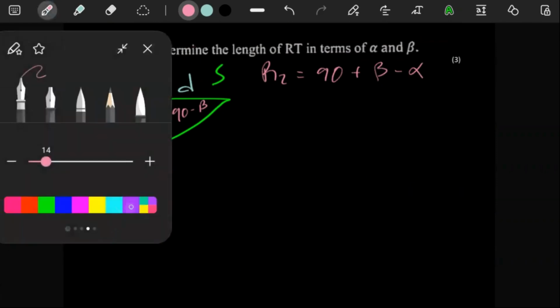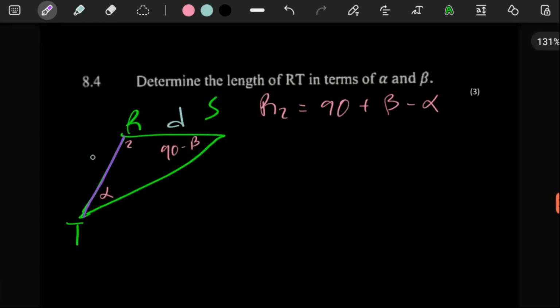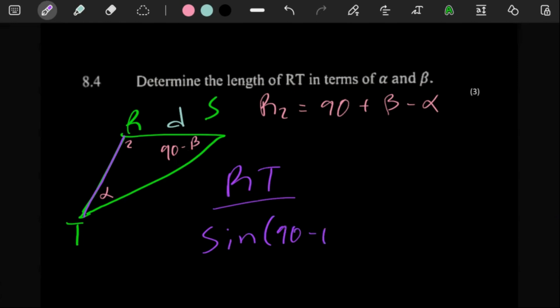So what is this thing now? Yeah, so I think here there's no way to simplify this any further. If you're going to work out the length of RT, you can just use the sine rule, because here you want to work out RT, and the angle opposite the side RT is this one, 90 minus beta. And then you can use D and the angle opposite D.